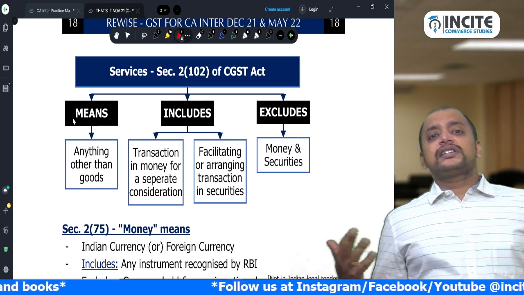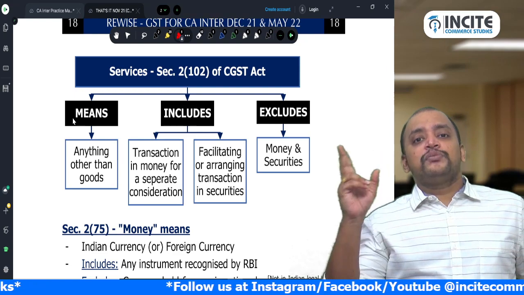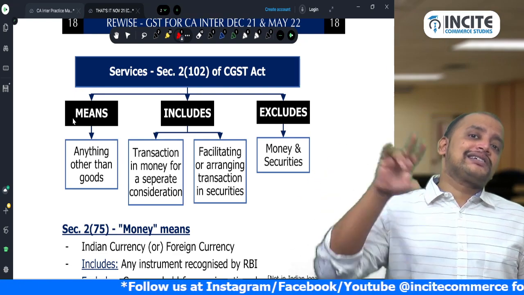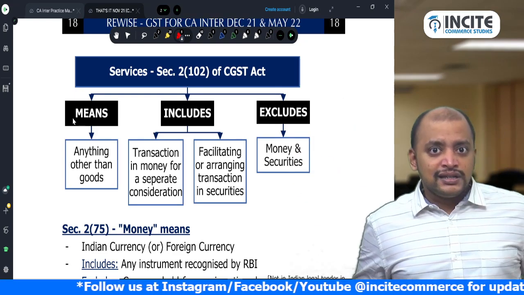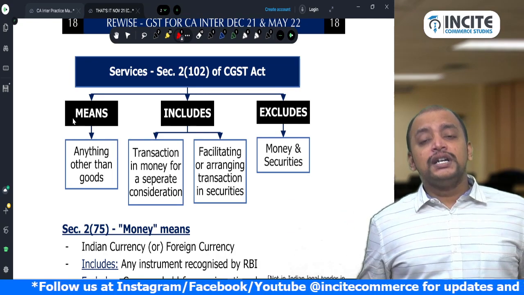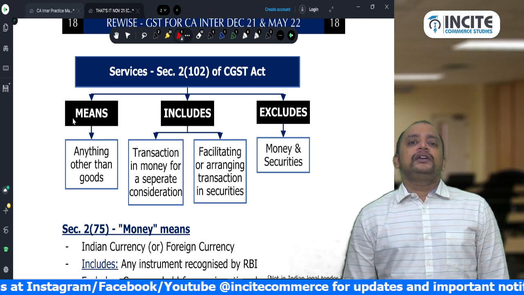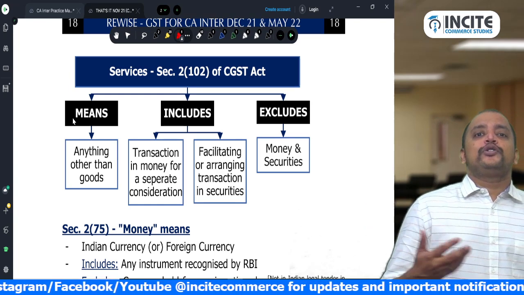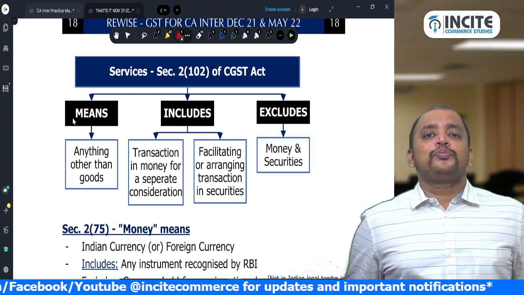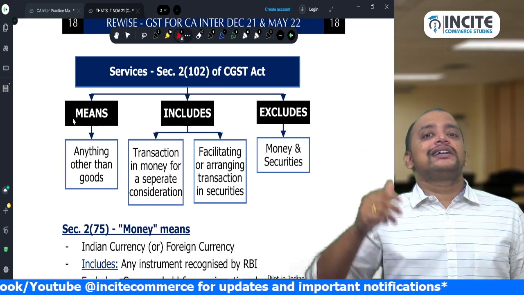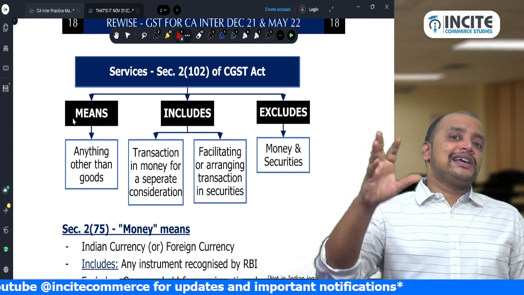And services includes transaction in money for a separate consideration. As such, transaction in money is not treated as service or goods, but transaction in money for a separate consideration is. For example, I give you a 2000 rupee note and take 1900 rupees in notes, you are getting 100 rupees as a consideration, so that will be treated as service.